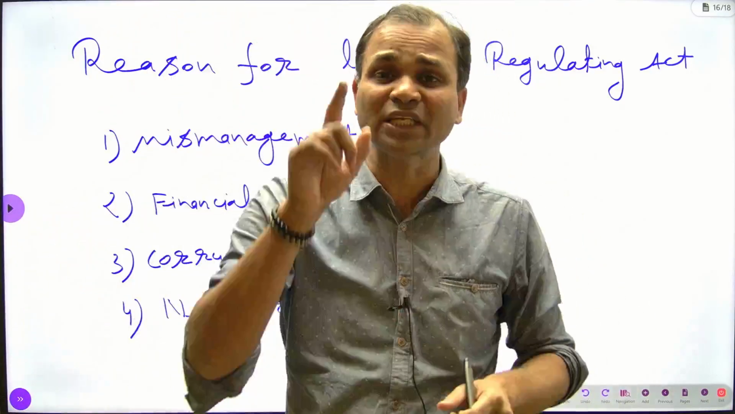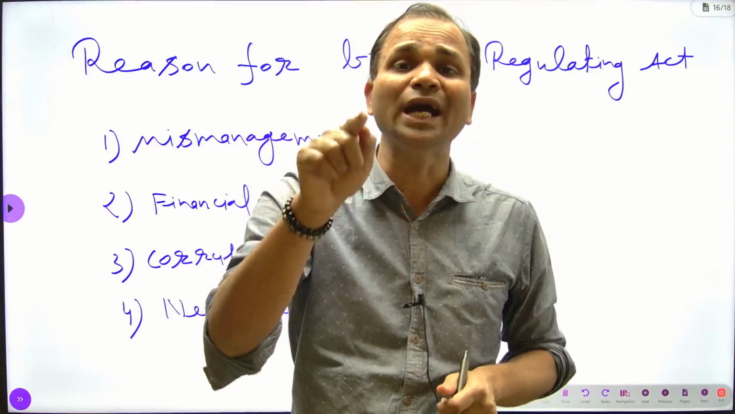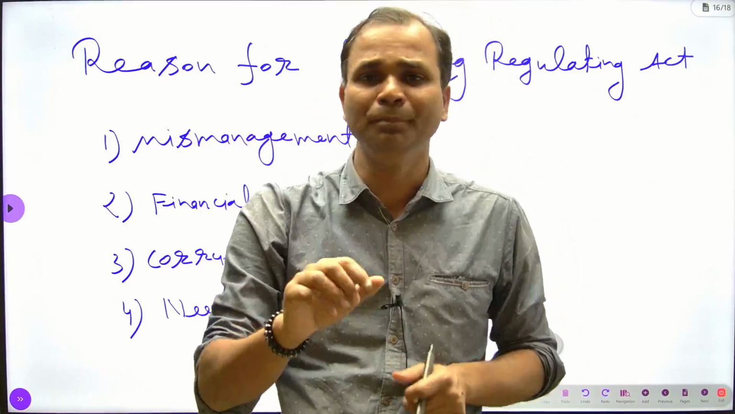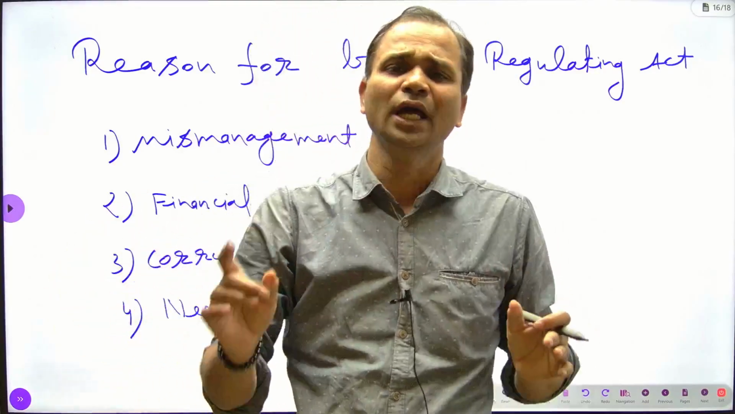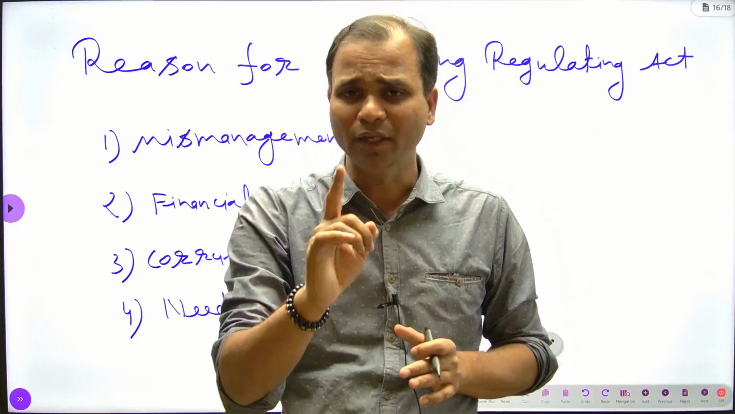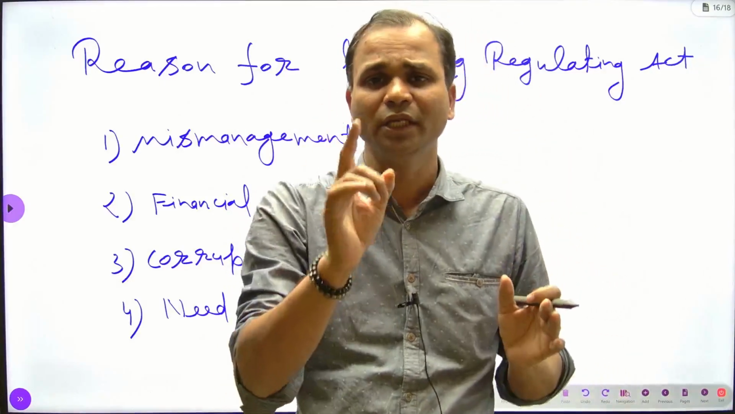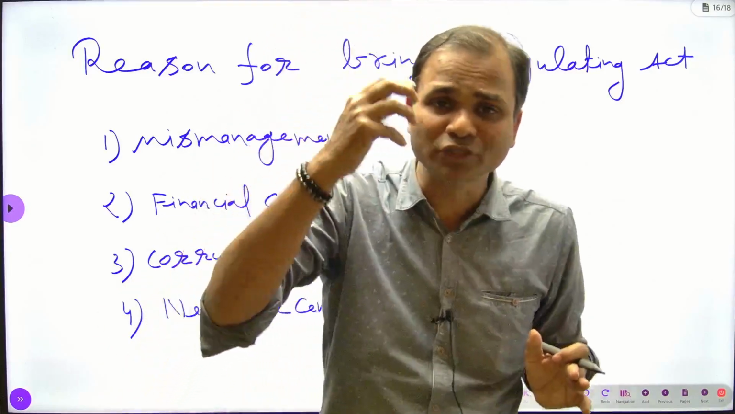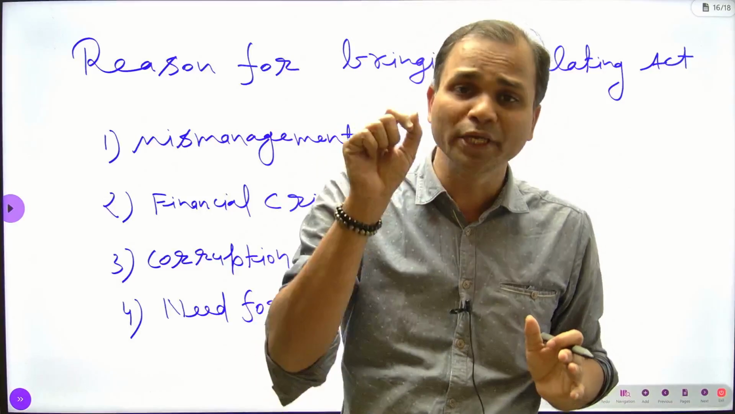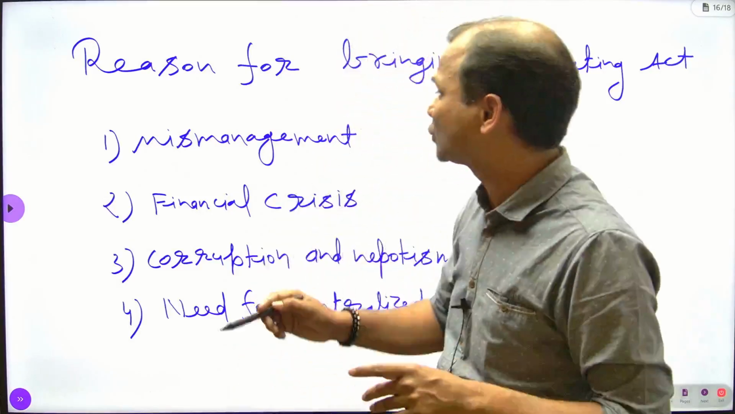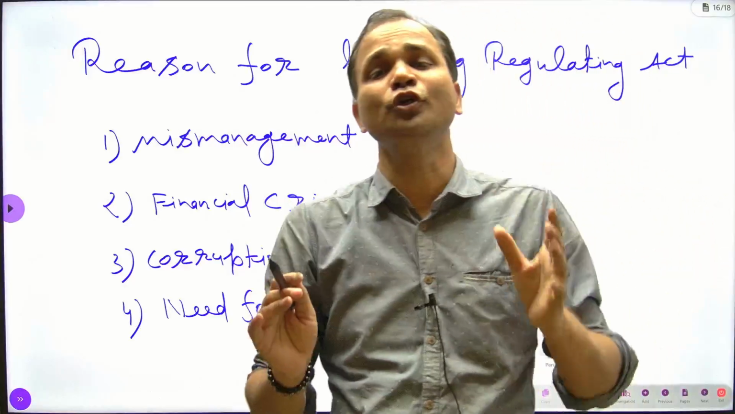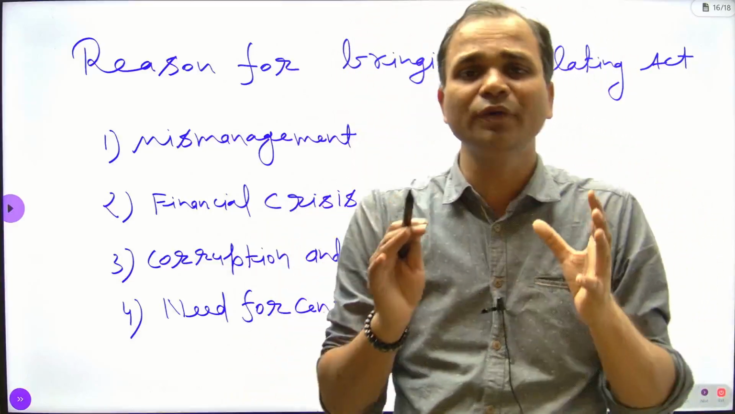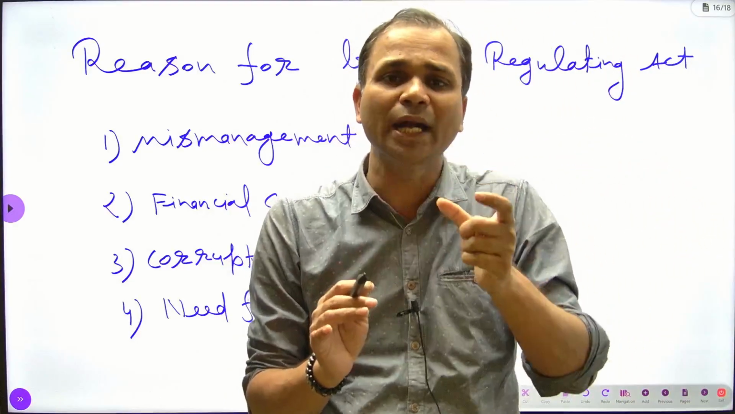This Regulating Act was the first act under which the Crown gave itself some control. The Crown created some control over the company. Before 1773, the Crown was only interested in the company's profit, nothing else. But in 1773, some situation arose that compelled the Crown to enter into the company's matters. That's why the Crown had to introduce an act known as the Regulating Act. So it is very important to know the reason behind the Regulating Act.